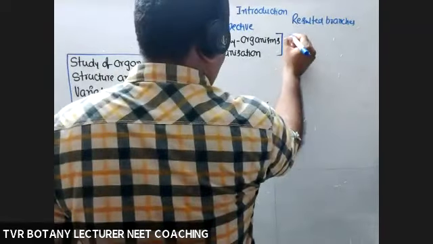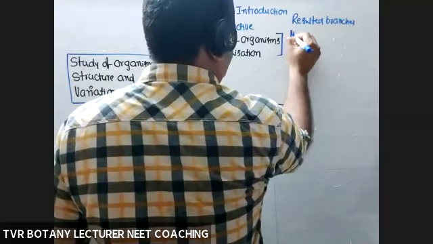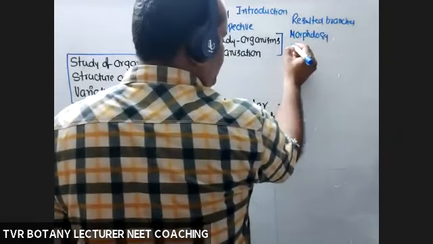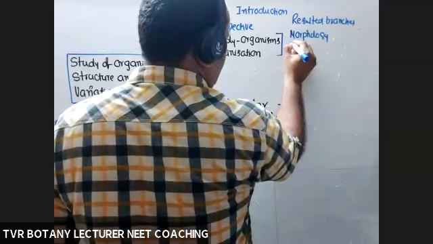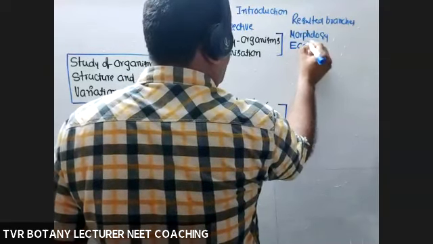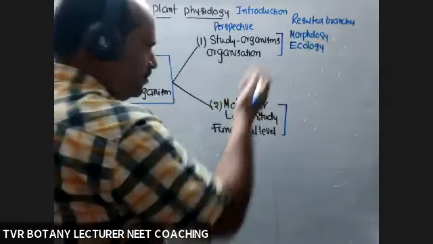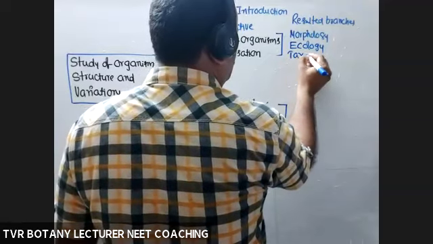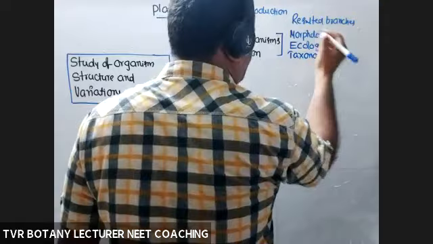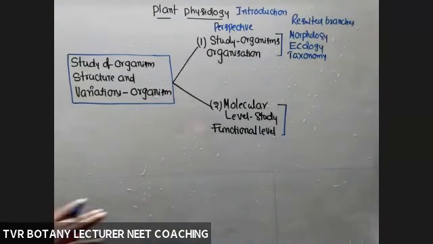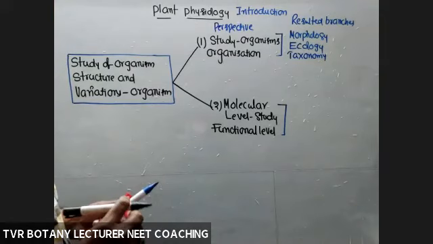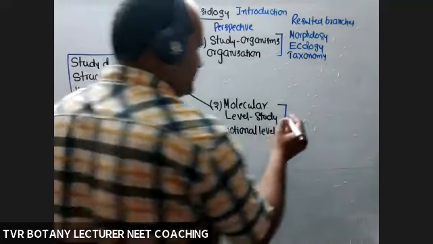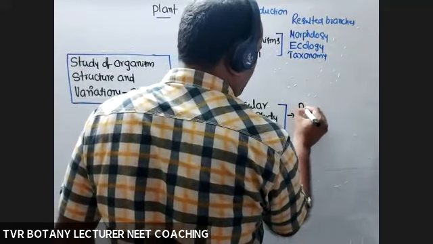So the first one is concerned with morphology. Actually, in the textbook or Telugu Academy textbook, what is given is plant ecology. Ecology, morphology, taxonomy, and the unit of life also to some extent, that is also structure based. And a molecular level of study resulted in plant physiology.